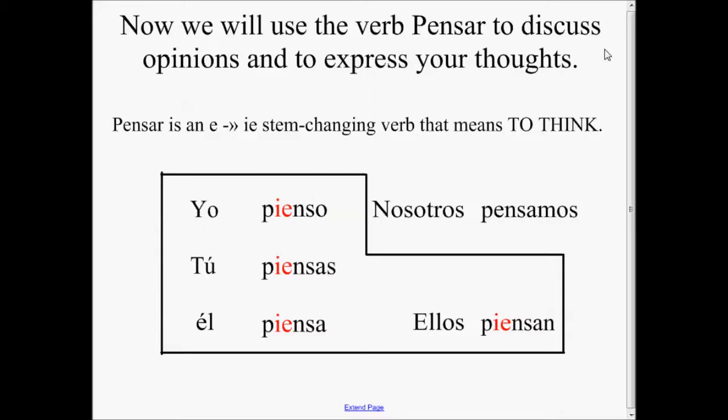Now we will use the verb pensar to discuss opinions and to express your thoughts. Pensar is an E to IE stem changing verb that means to think. Yo pienso. Tú piensas. Él piensa. Nosotros pensamos. Ellos piensan. Don't get confused. This is in the present tense, not in the preterite tense. This means I think, you think, he thinks, we think, and they think.